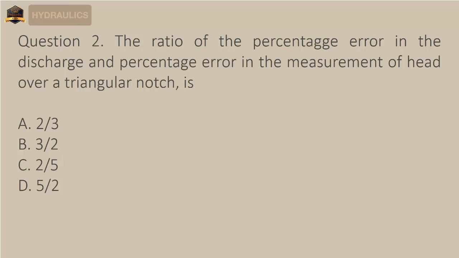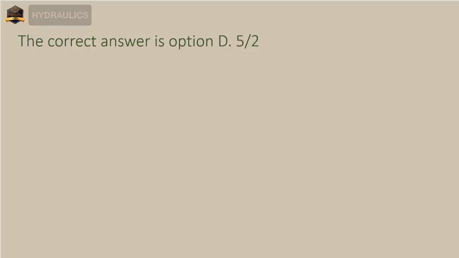Question 2. The ratio of the percentage error in the discharge and percentage error in the measurement of head over a triangular notch is A. 2/3. B. 3/2. C. 2/5. D. 5/2. The correct answer is option D. 5/2.